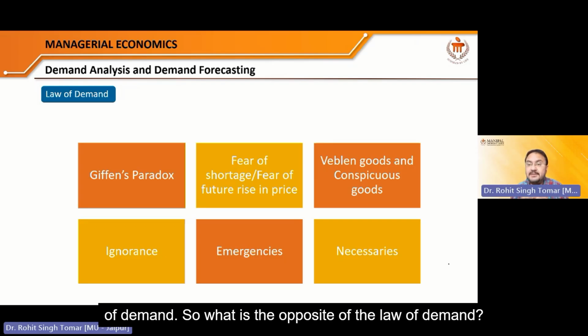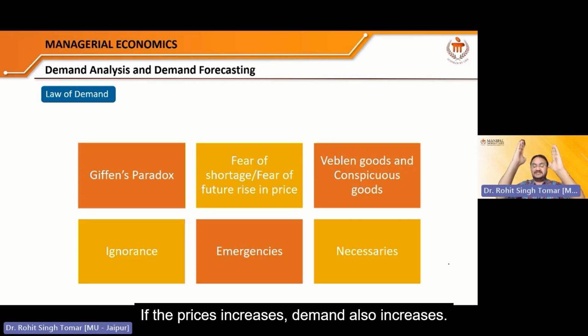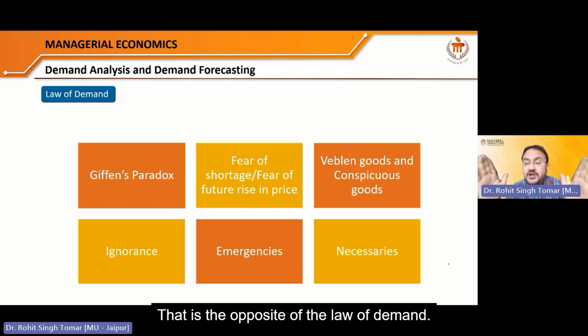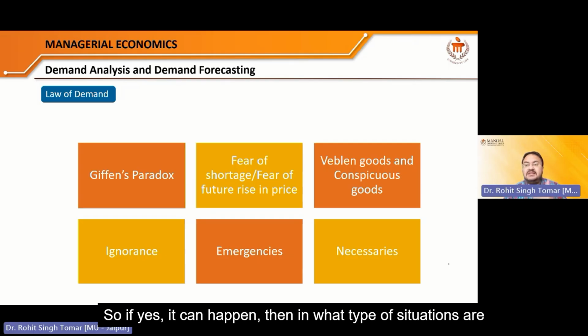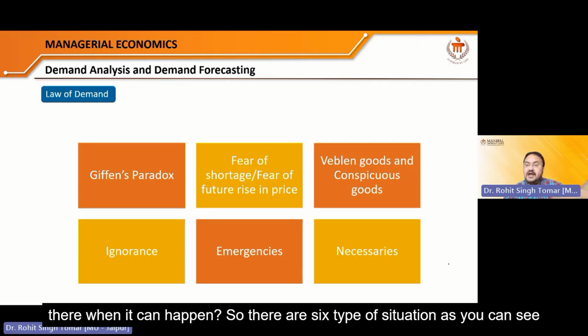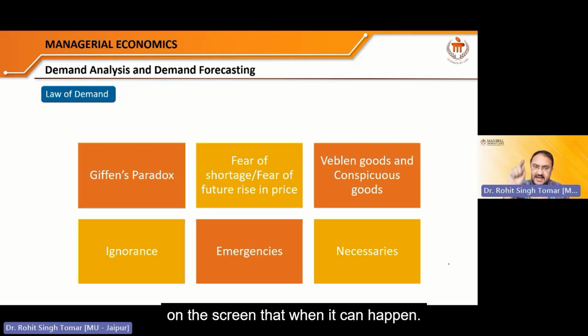So what is the opposite of the law of demand? If the price increases, demand also increases. If the price goes down, demand also goes down. That is the opposite of the law of demand. Can it happen? The answer is yes, it can happen. So in what type of situations can it happen? There are 6 types of situations, as you can see on the screen. So let's start with those 6 situations.